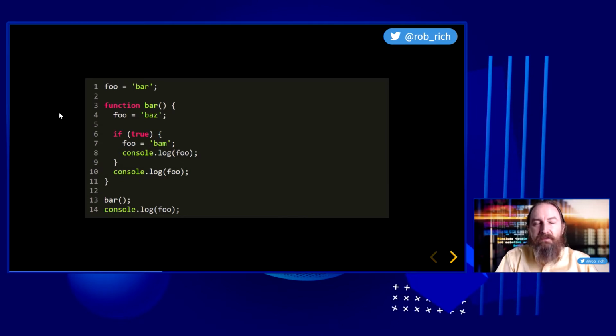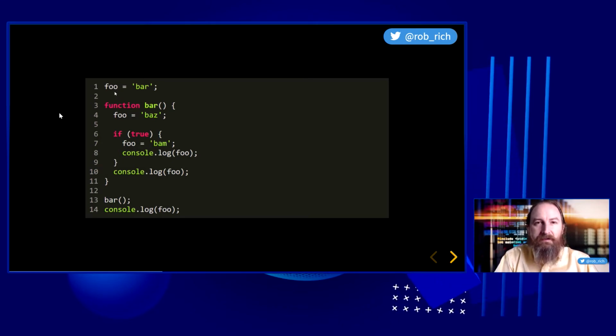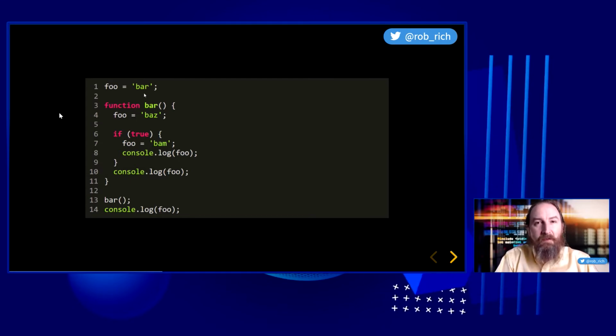Now we might climb up through outer scopes if we have nested functions here in our document, and eventually we'll get to the global scope. We still don't have a foo variable, so JavaScript, being the ever helpful compiler that it is, will define a foo variable there at the global scope. Now that we have that foo variable defined, we will set its value to bar. Perfect. The JavaScript compiler was able to help us out of that jam. The developer has already left, and this code didn't break.